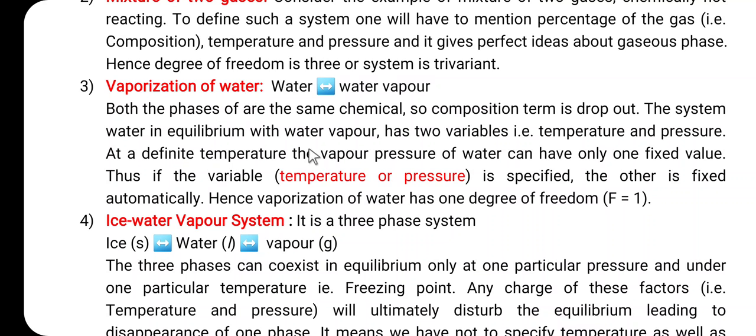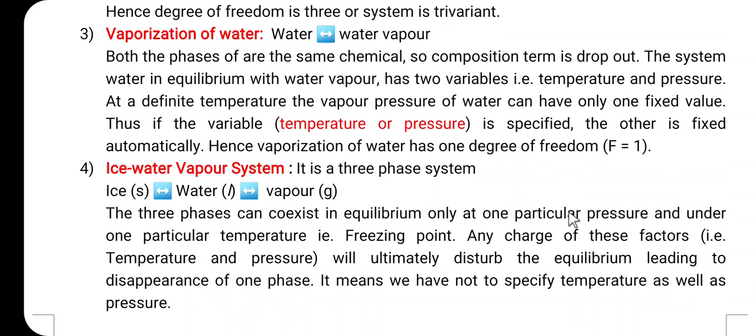So, to define the system of vaporization of the water completely, either we have to specify the temperature or the pressure. So, here the degree of freedom F is equal to 1. This is the third example.